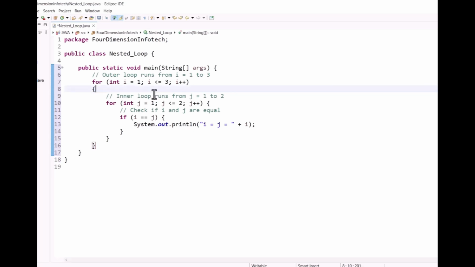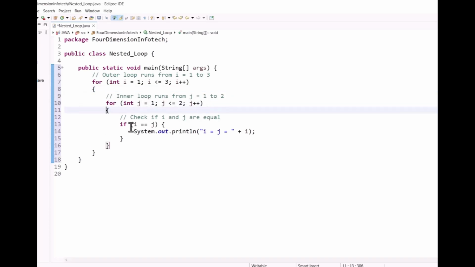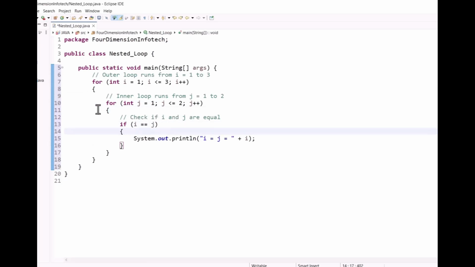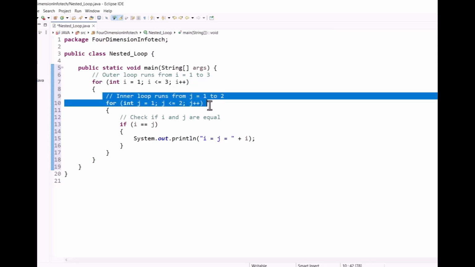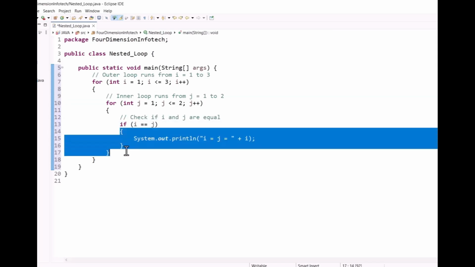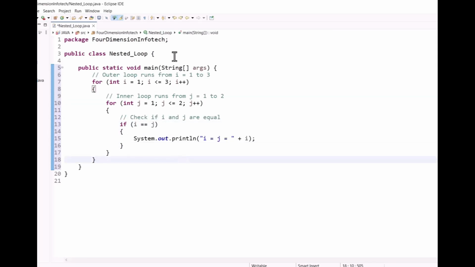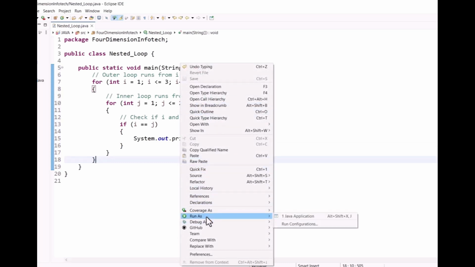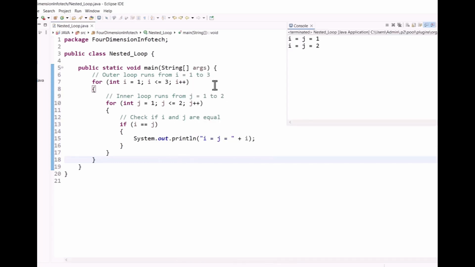Next, here we have written the inner loop that runs from j equal to 1 to 2. So the inner for loop is int j equals 1, j is less than or equal to 2, j++. And in the inner loop it will check the condition if i equals j. So the outer for loop and inner for loop check the conditions, and after that it will give us the output. So let's see. Save the program and run as a Java application. It will give us the output.